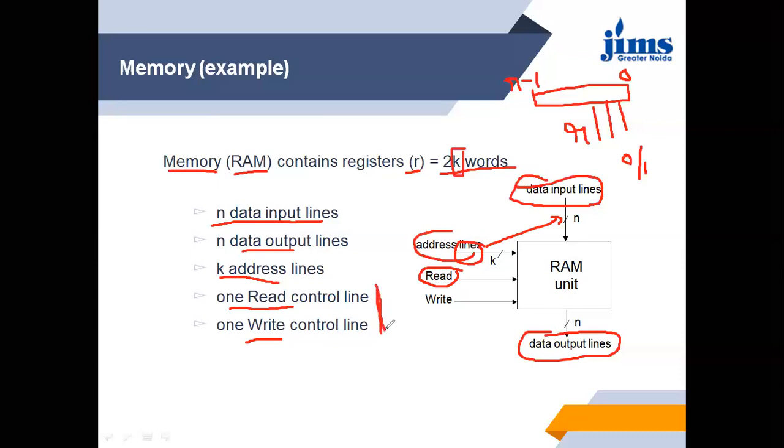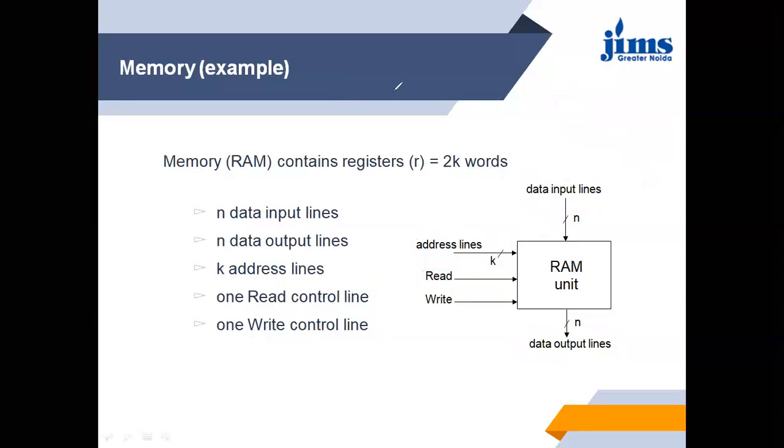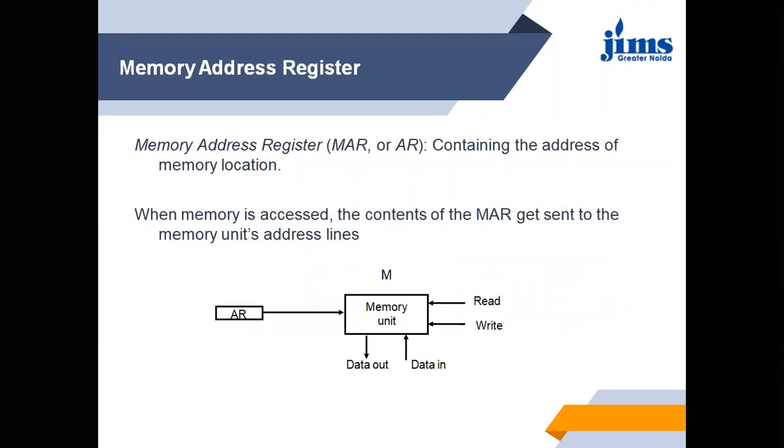When the read control signal is high, the data has to be read, and when the write control signal is high, the data is going to be written on the data lines. So this is the discussion about what happens inside memory, how the lines are defined and how we can use the lines.